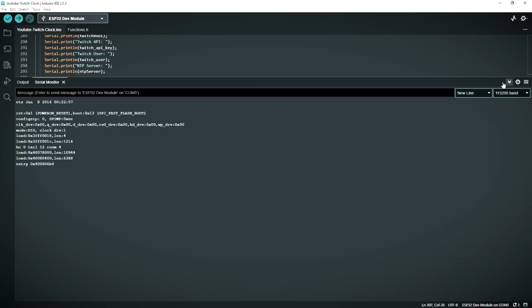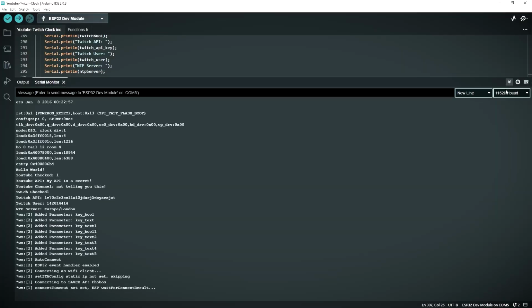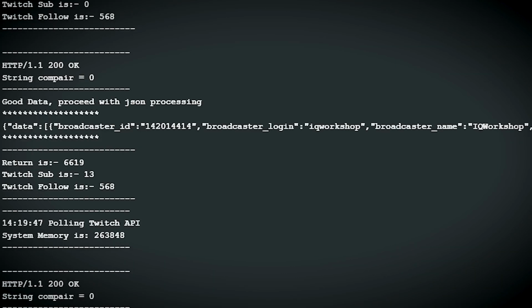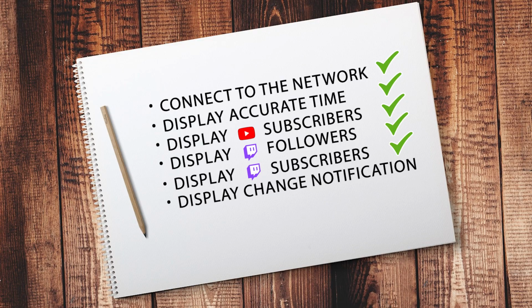Using a bit of code to print this information out to the terminal, we can actually watch these values change as we test with a subscribe or a follow on YouTube and Twitch, just to make sure that the numbers are actually incrementing correctly. So we're connected to the internet, we're capturing accurate time, we've collected the information about our YouTube and Twitch APIs, we're getting the data back to tell us what our YouTube and Twitch subscriber counts are.